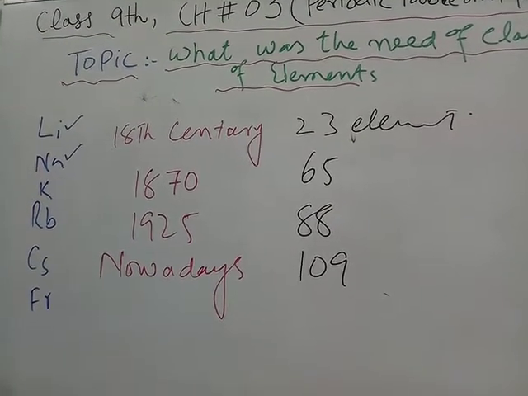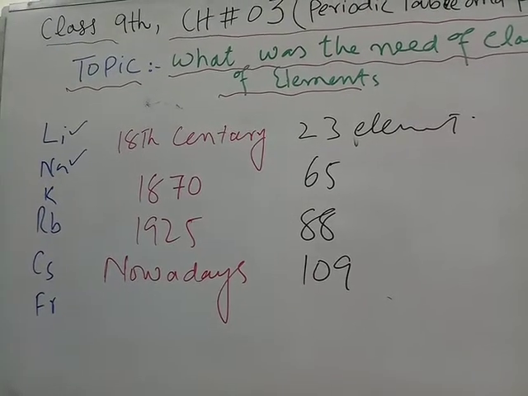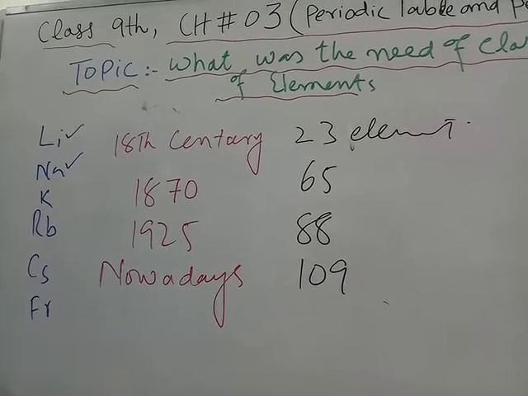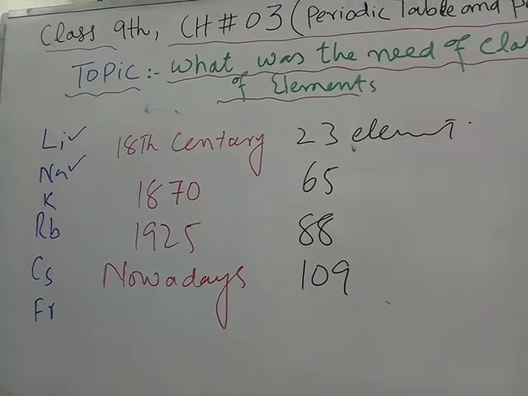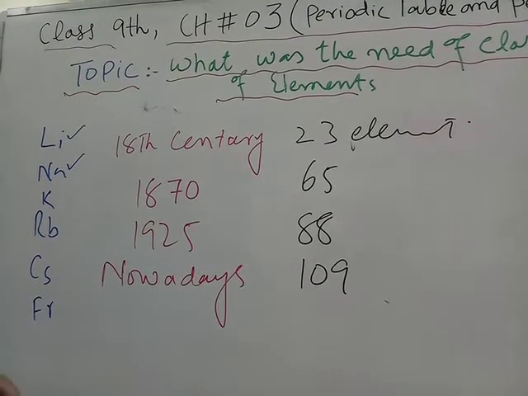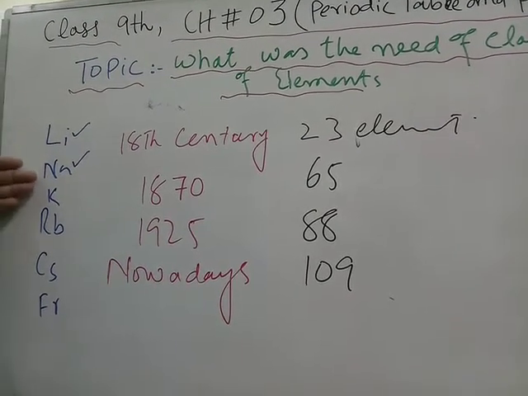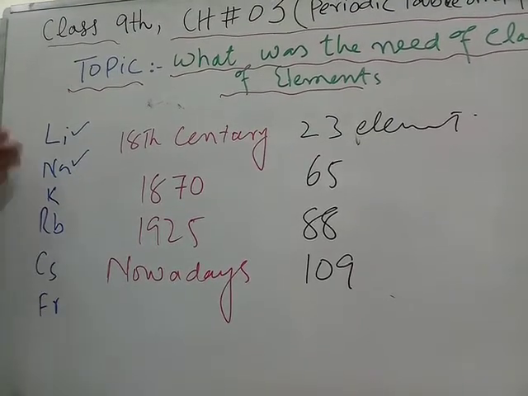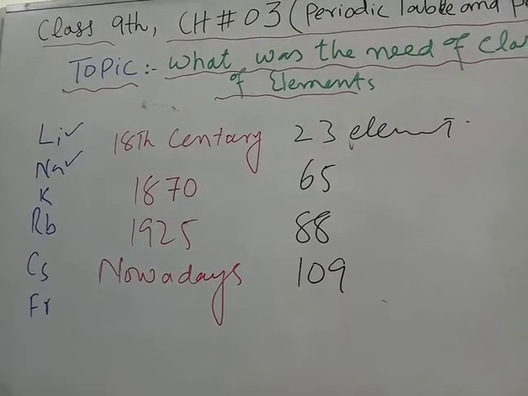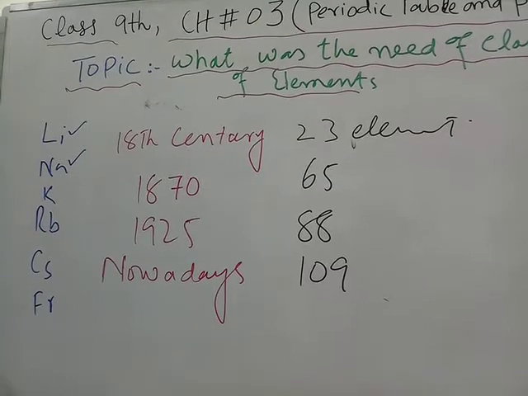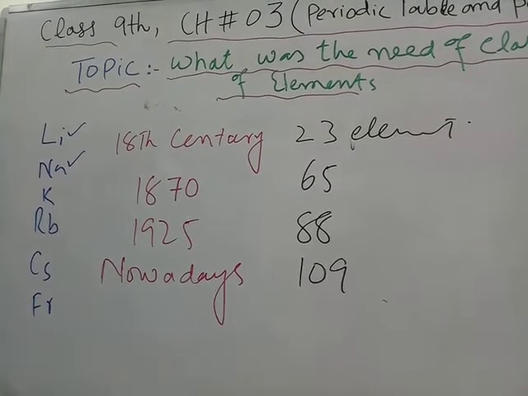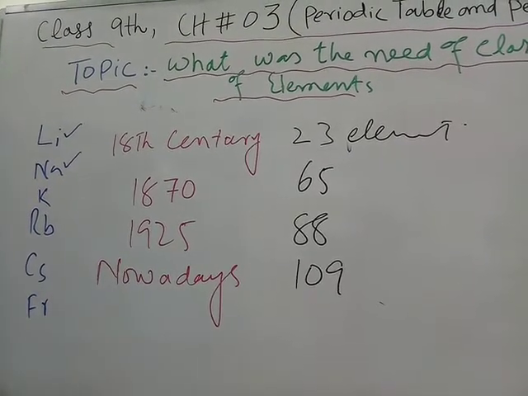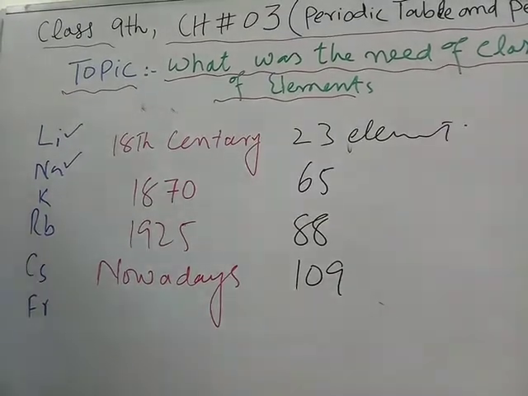So this was one of the needs of the classification of elements. When you study one element, you can predict the properties of the rest of the elements. So this was the answer to the first question, what was the need of the classification of elements.